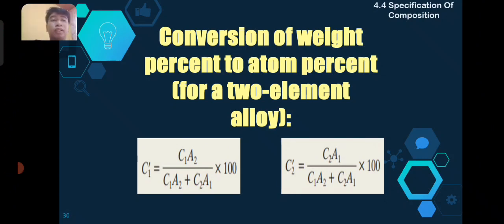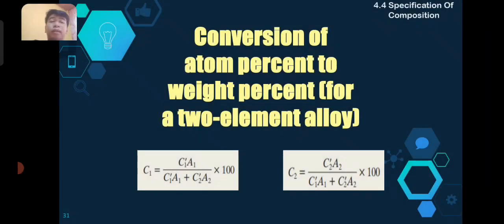So, same gihapon ang concept sa pag-convert sang weight percent to atom percent sa element 2. So, atom percent of element 2 is equal to weight percent of element 2 multiplied by atomic weight of element 1 over weight percent of element 1 multiplied by atomic weight of element 2 plus weight percent of element 2 multiplied by atomic weight of element 1, times 100. So, baliskad naman.